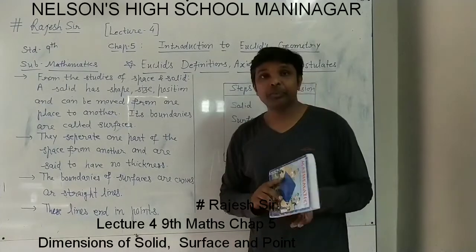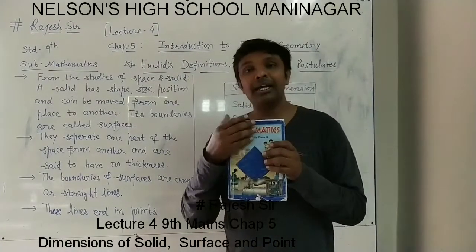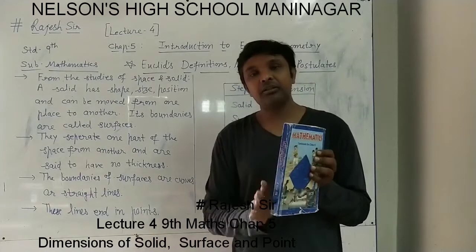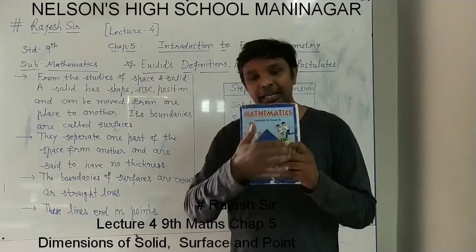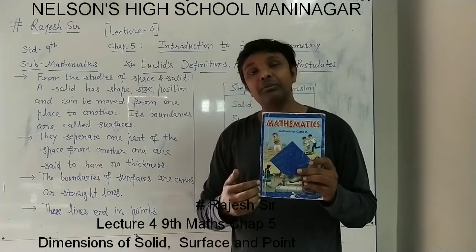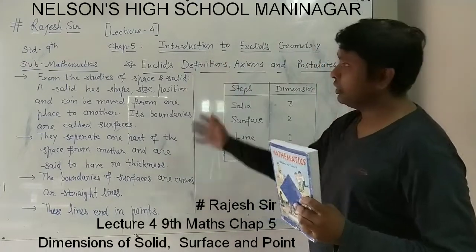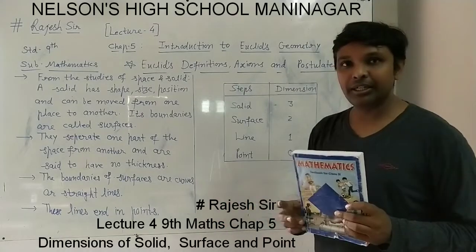What we want to understand is that in space a solid has its boundaries as surfaces, surfaces have boundaries like lines, and lines have their boundaries or end at points. This is the concept we want to understand.